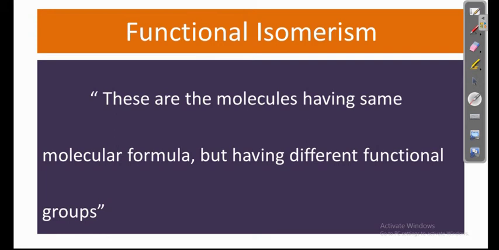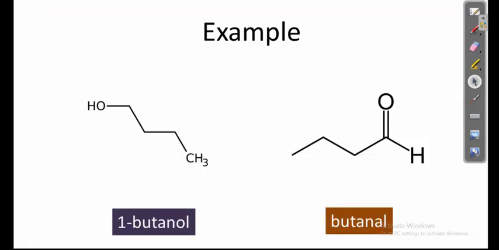The next type of isomerism is functional isomerism. These are also molecules having the same molecular formula, but the only difference is the functional group. Each molecule has a different functional group. We have two molecules: this is 1-butanol and this is butanal. Butanol has an alcohol functional group, while butanal has a CHO functional group, that is the aldehyde functional group.